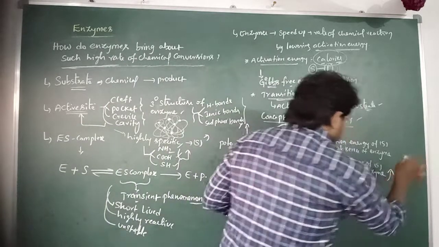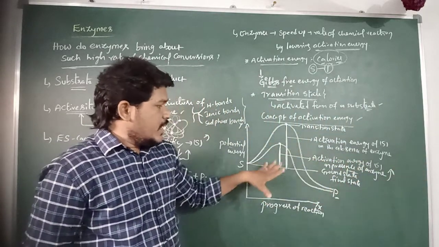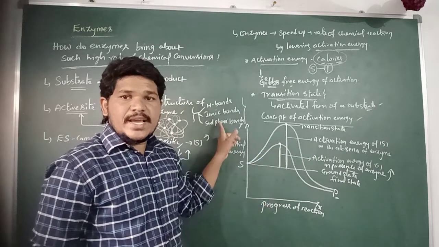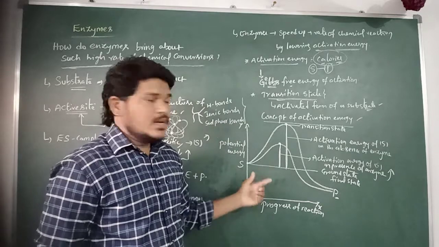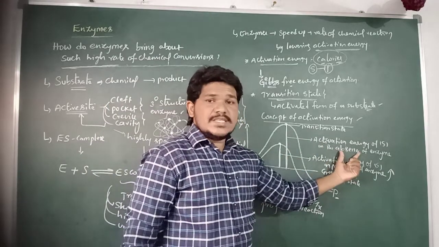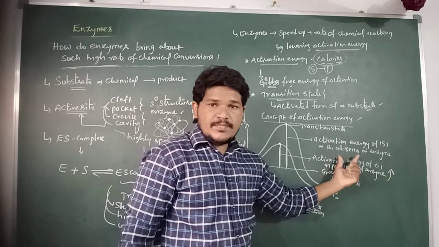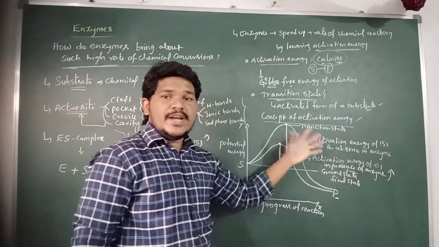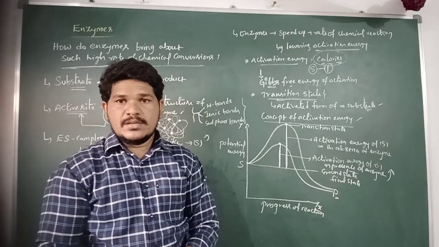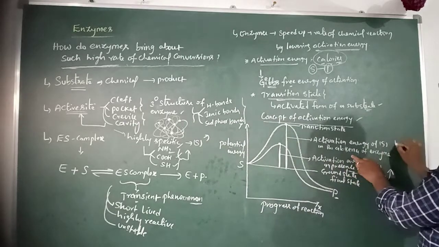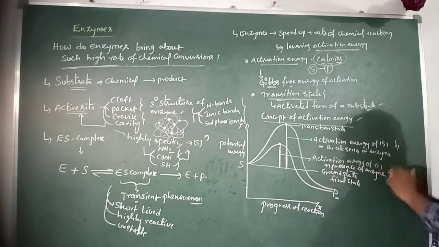The rate or velocity of reaction is very high when the reaction is catalyzed by the enzyme by lowering the activation energy. But in the uncatalyzed reactions, or in the absence of enzyme, the substrate molecule requires a higher amount of activation energy. So here the rate or velocity in the uncatalyzed reactions is very low.